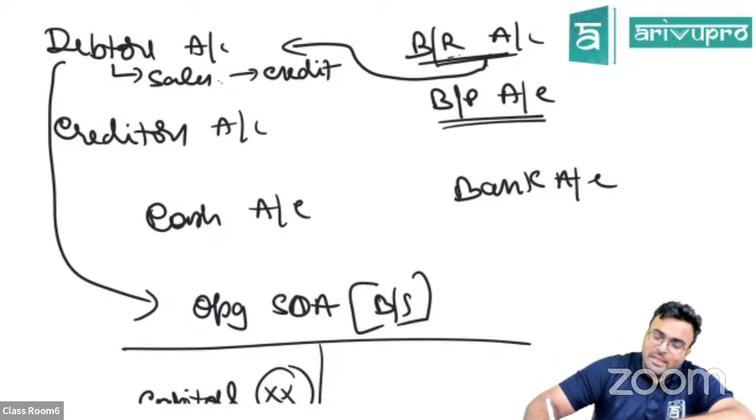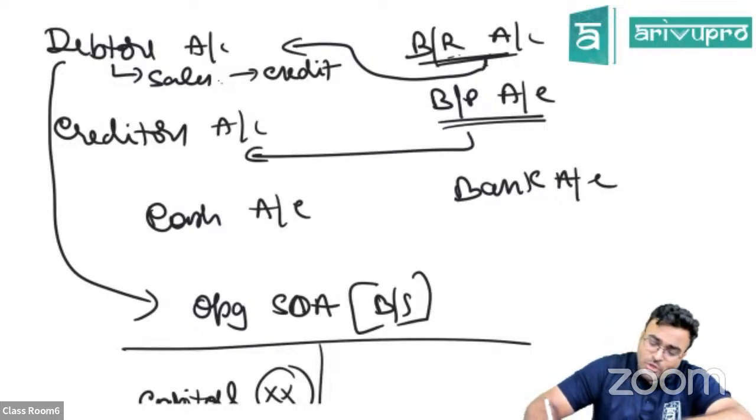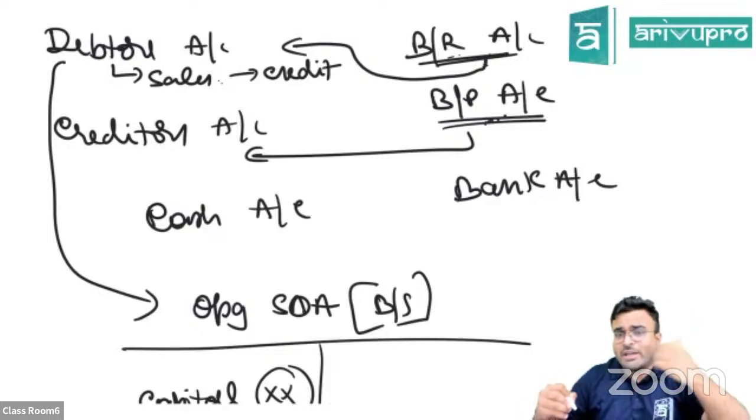Same thing with bills payable. There might be something linked to the creditors account. So once you close the bills payable account, then you'll get your creditors account.